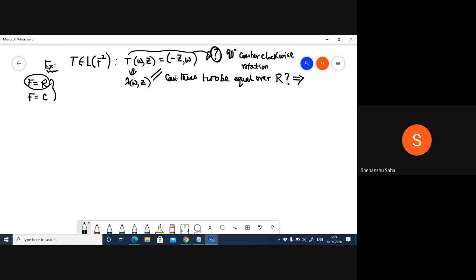So what does that imply? Guys, if the field is just the set of real numbers, what will this imply? No eigenvalues. No eigenvalues exist, right? You cannot have eigenvalues over the set of real numbers. So if F is equal to R, no eigenvalues.